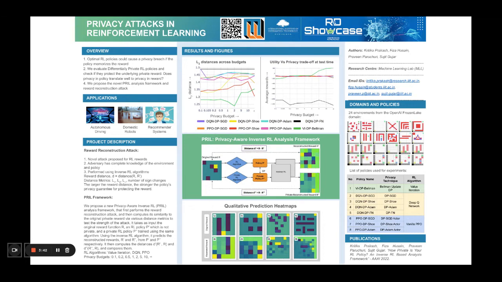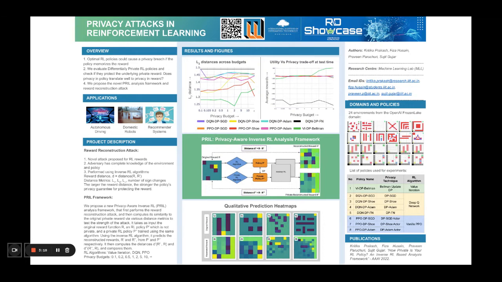In our work, the agents learn optimal policies by exploring the environment and taking in sensitive rewards as feedback for their action. Two reward functions are said to be adjacent if the maximum L2 norm of their pointwise difference is upper bounded by 1. There exist multiple differentially private RL algorithms that preserve the privacy of the policy.